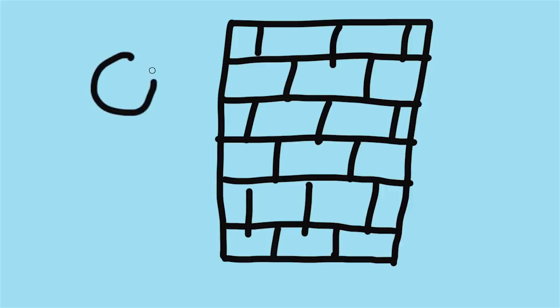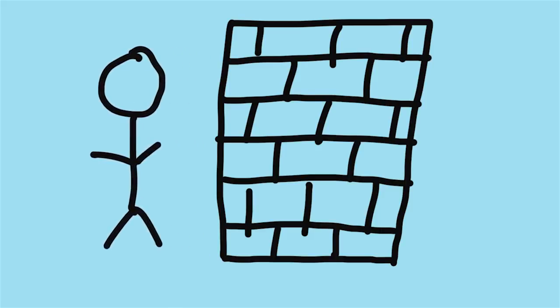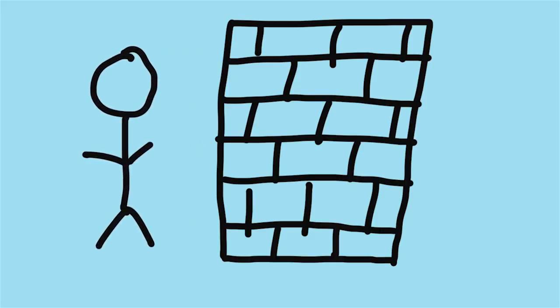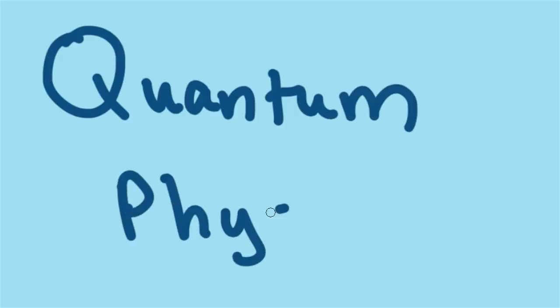What if I told you you could walk through walls? You probably wouldn't believe me, and for good reason. Our natural understanding of the world just doesn't permit weird occurrences like these. But does that mean they don't exist? Enter quantum physics, a field that describes small particles like electrons and photons with some unexpected results.